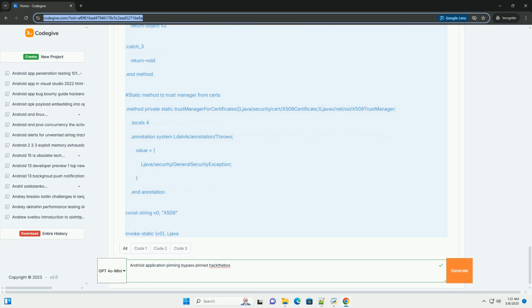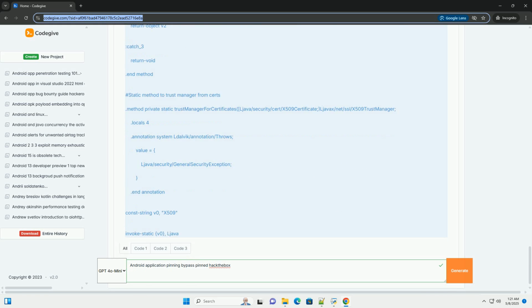Configure the proxy on your device. Go to Wi-Fi settings, long press on your connected Wi-Fi network, select Modify Network, enable advanced options, set the proxy to manual, and enter the IP address and port of your proxy server, for example 192.168.1.100:8080.